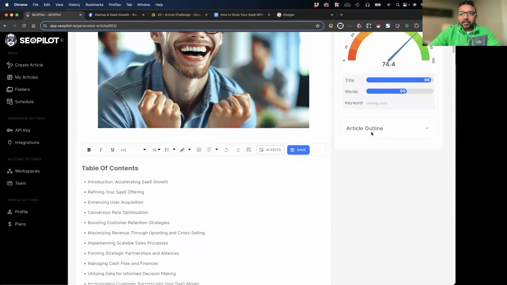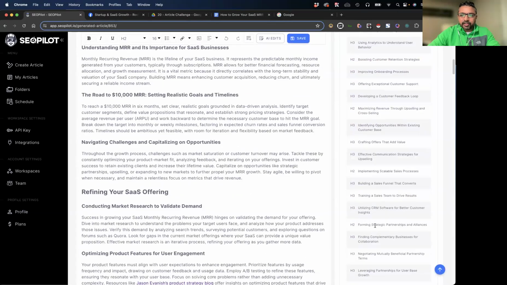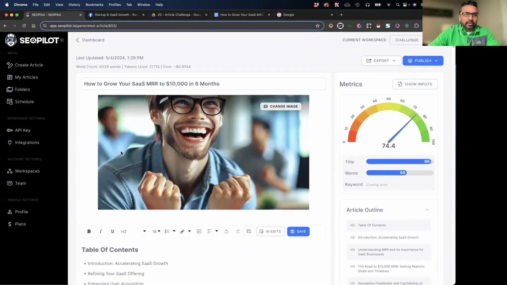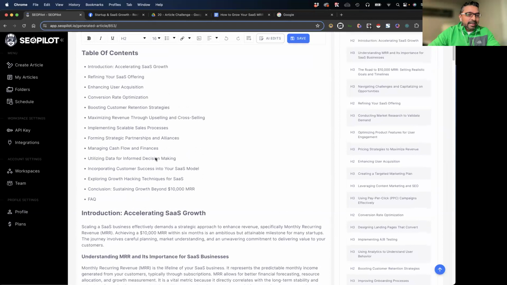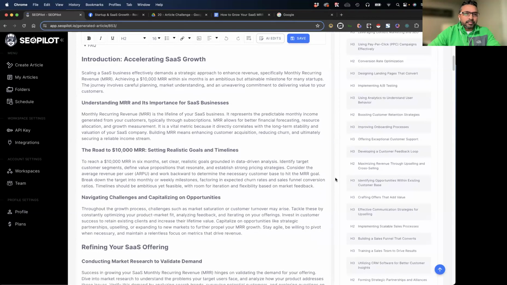Luckily, I also have something here called an article outline. You could just click this, and it'll give you the H2s and H3s that are being used in the article. And you can see this is a nice long article. I mean, 6,000 words. If you can't rank on 6,000 words, especially when it's valuable content, not fluff, there's a bigger problem with your site. So we had asked for an introduction. So here's our introduction, nice and neat.